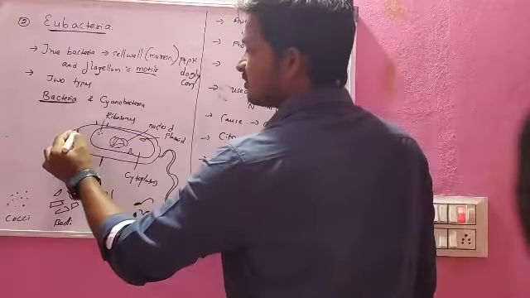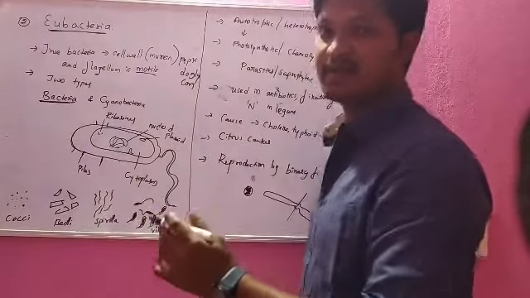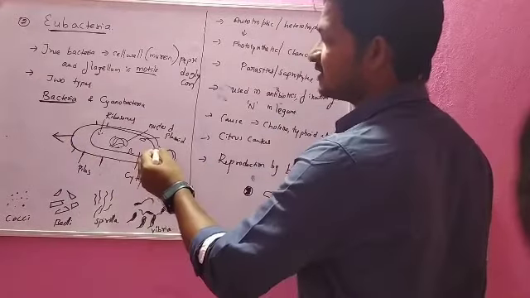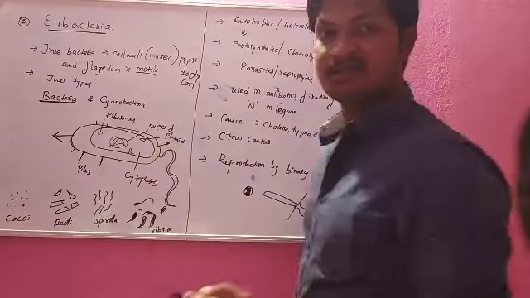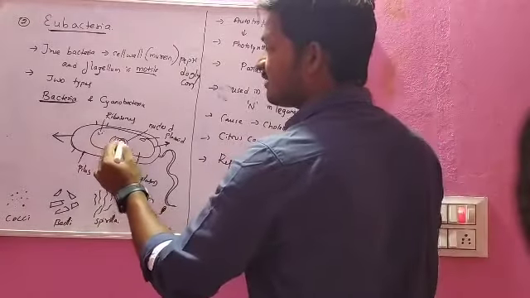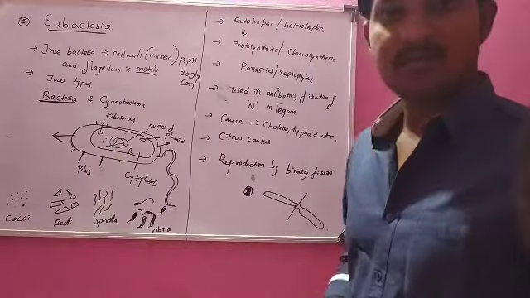This outer layer is called the outer cell membrane. It is made up of 2 membranes: one is the outer cell membrane and another one is the inner cell membrane. Inside the inner cell membrane there is cytoplasm, a semi-fluid substance.